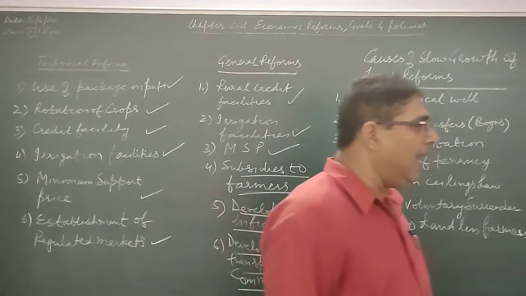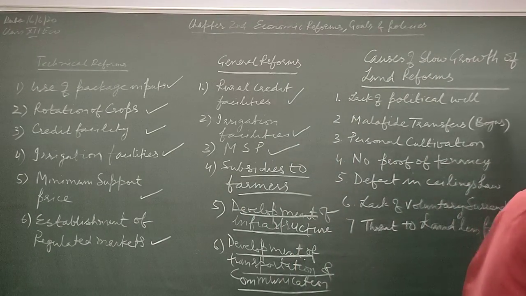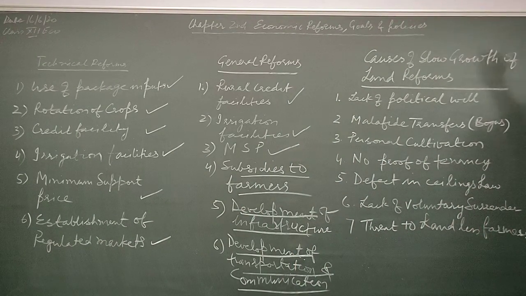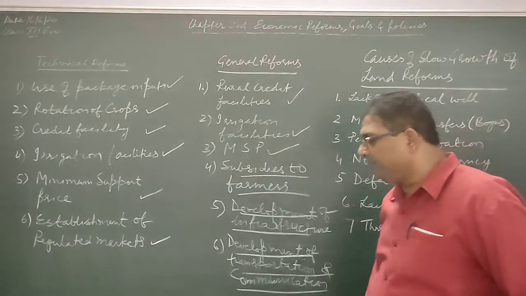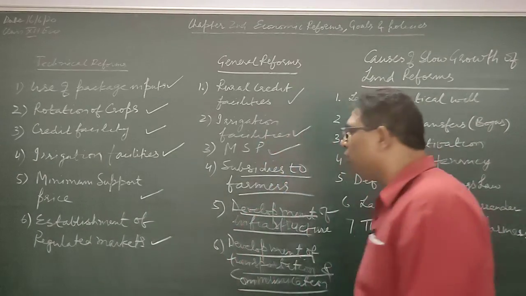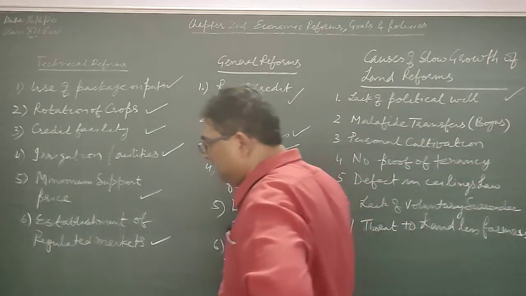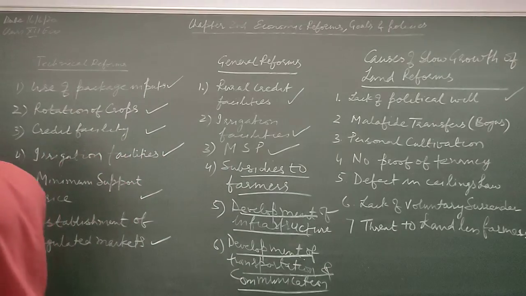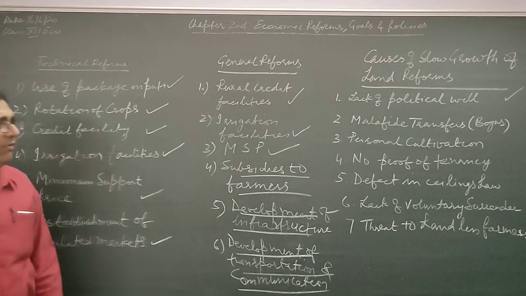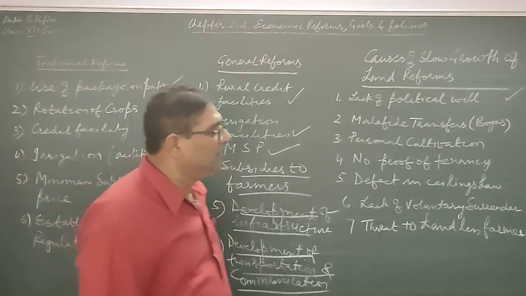Then comes lack of political will, a cause of slow growth of land reforms. So my dear student, there are some causes of slow growth of land reform. Now first is lack of political will. My dear student, what is political will?